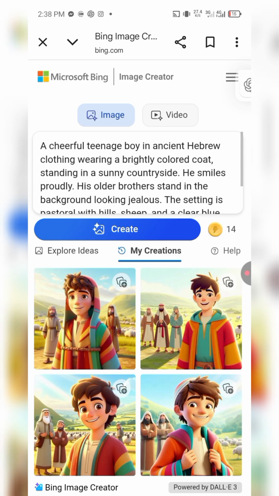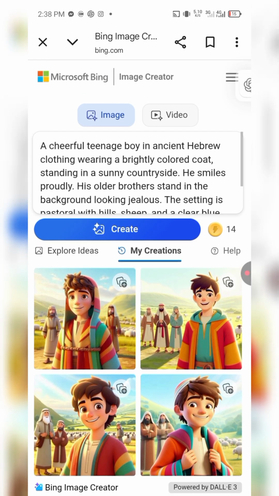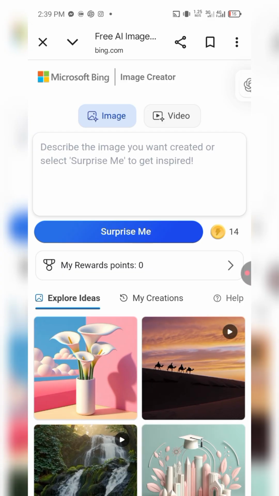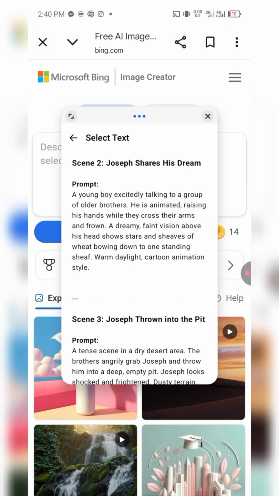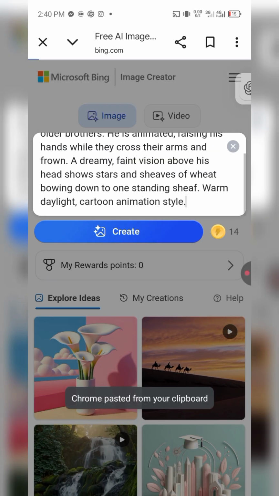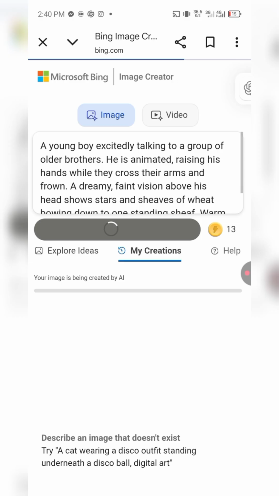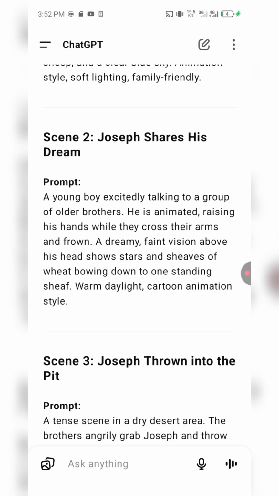Now look at the images Microsoft Bing generated for me. A cheerful teenage boy in ancient Hebrew clothing, wearing a brightly colored robe. So now I'll go to the next one. So you just keep going back to Chat GPT, copy, and come and paste. Do you understand? Keep going back, copy the image prompt, and come and paste on your Microsoft Bing. Okay, so this is it for this one, him talking to his older brothers and all of that. So now I'll go back.